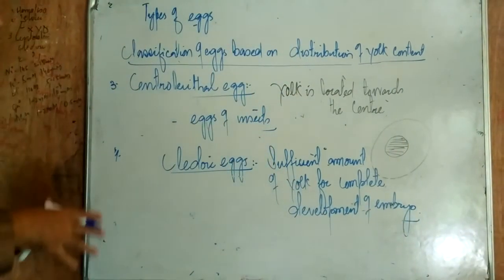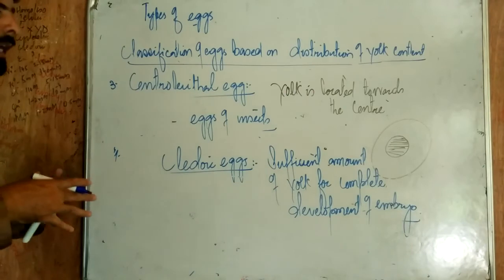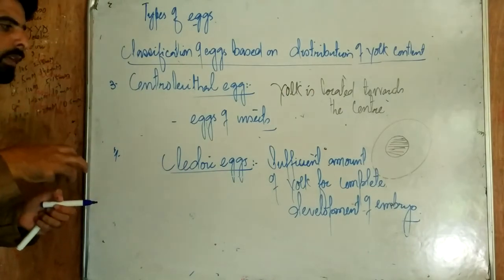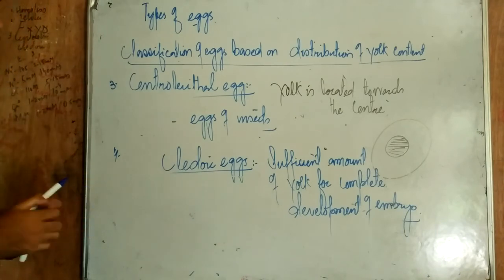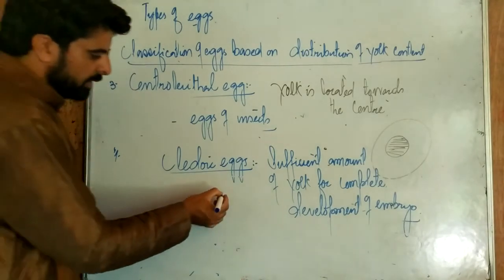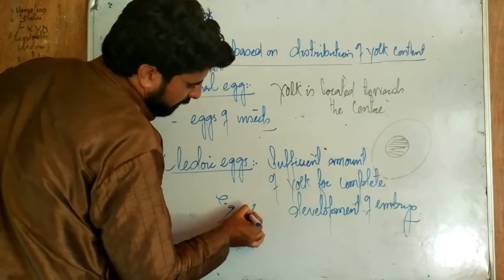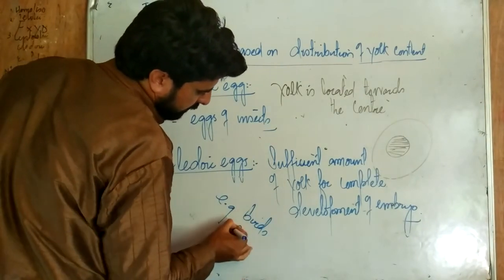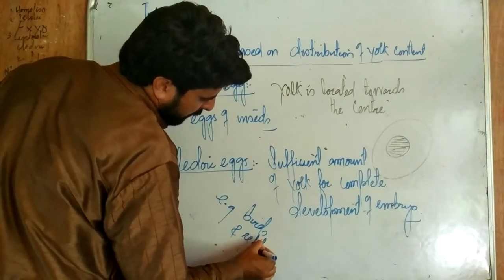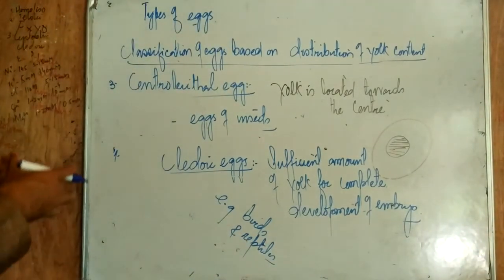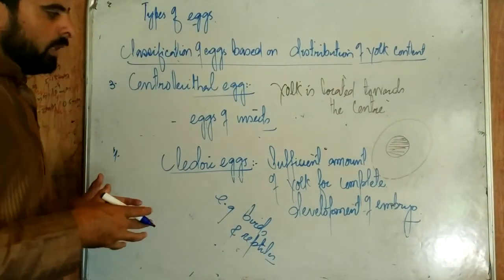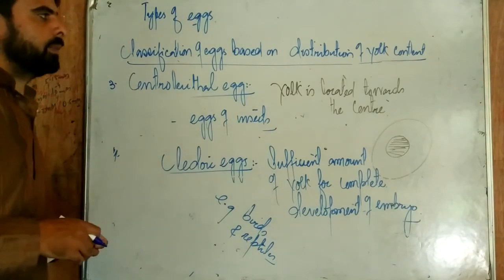That means the egg has a huge amount of yolk, and that yolk is used for the complete development of the embryo. An example is birds and reptiles. Birds and reptiles have cleidoic eggs.